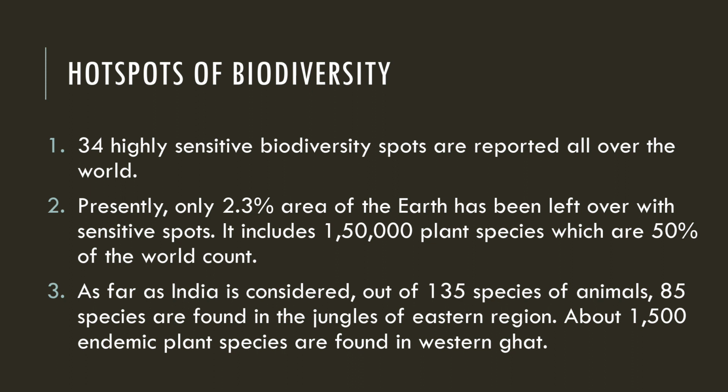It includes 1,50,000 plant species, which are 50% of the world count. As far as India is concerned, out of 135 species of animals, only 85 species are found in the jungles of the eastern region. About 1,500 endemic plant species are found in Western Ghat. So the Eastern Ghat and Western Ghat of India are the hotspots of biodiversity, and we have to conserve them from man-made activities like industrialization, urbanization, and deforestation.